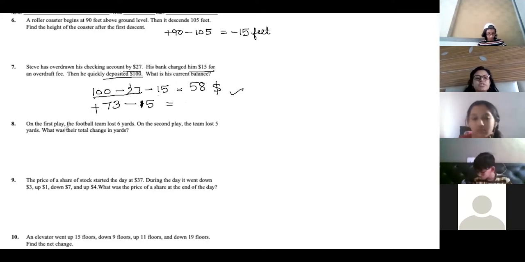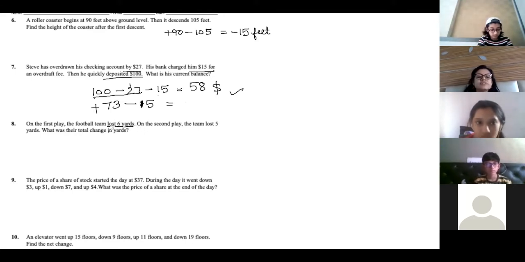Simple. On the first play, the football team lost 6 yards. This is the game of rugby, not what we play.